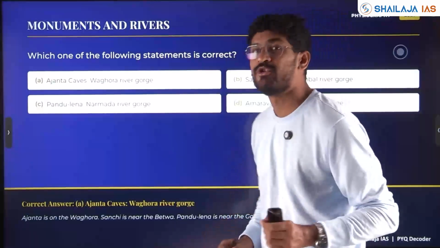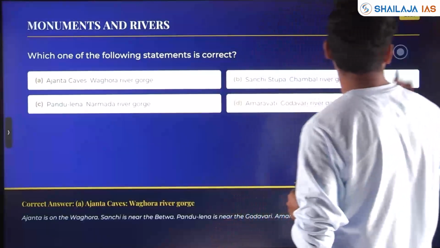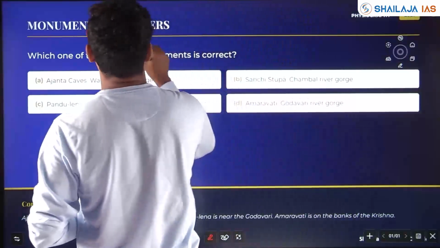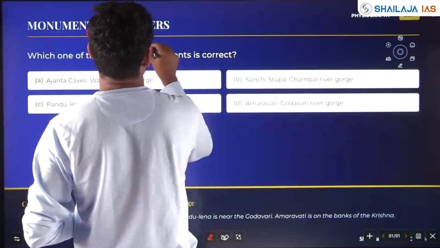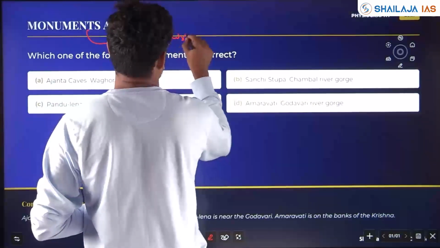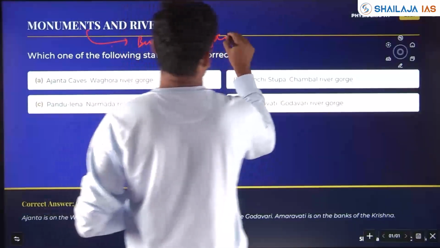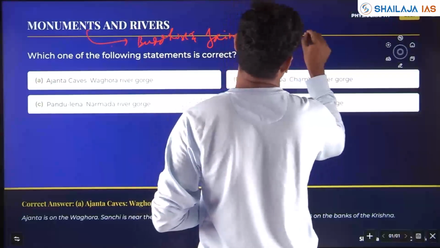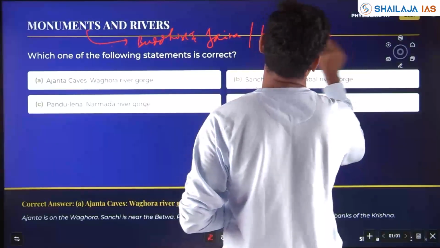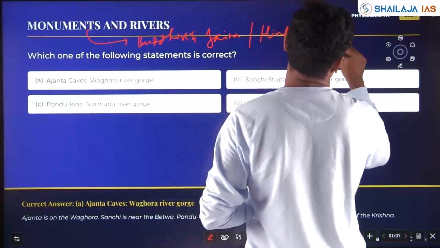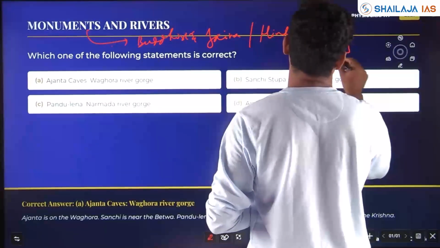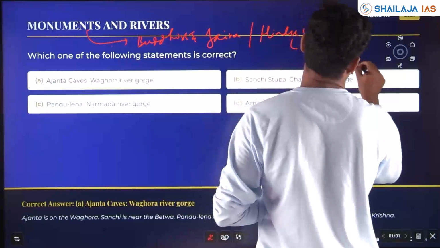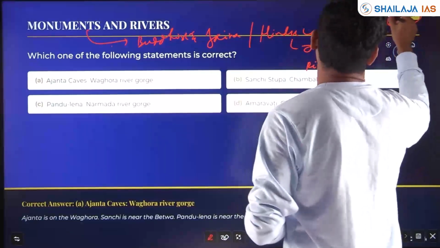Again, monuments, historical geography, okay? Buddhist, Jaina and Hindu caves, temples, ancient and medieval India linked with rivers and river valley systems, asked in 2021.